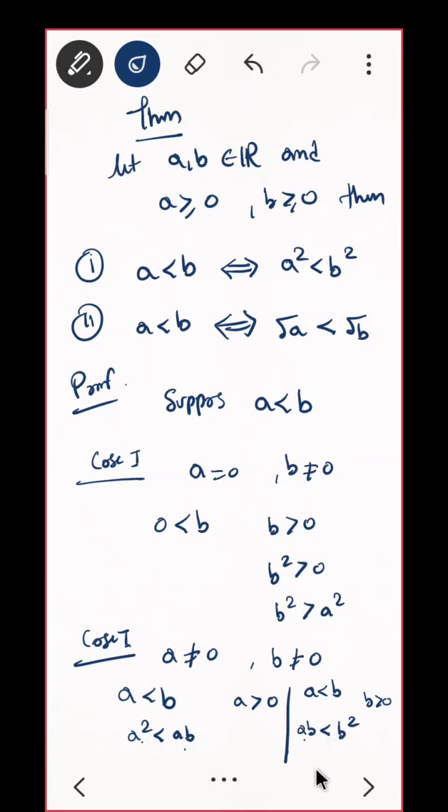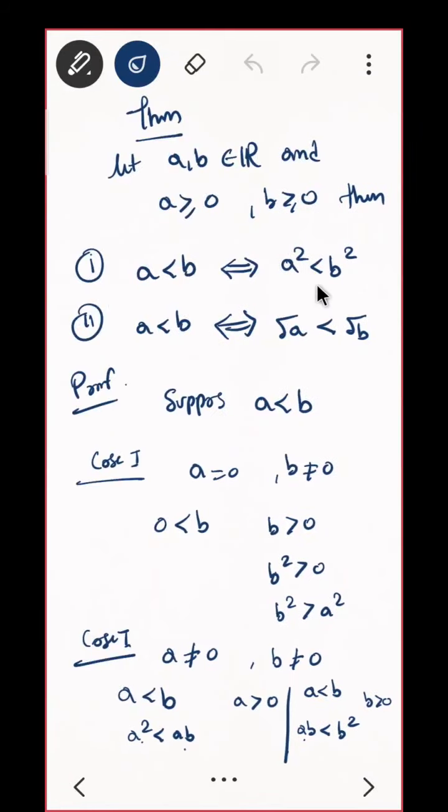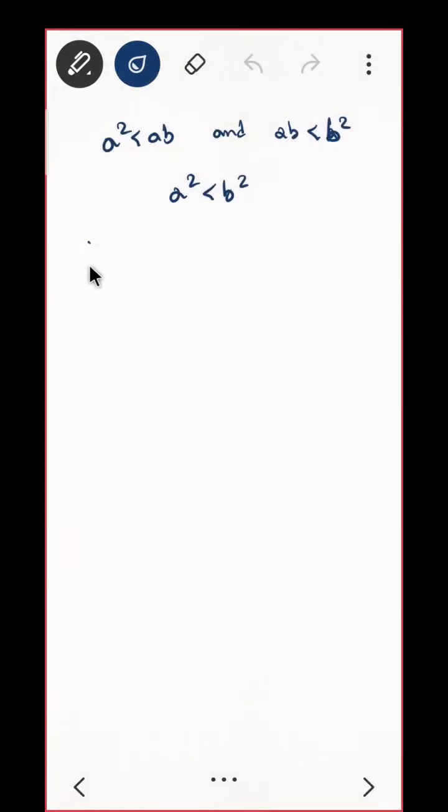That means what? A square is less than B square. Perfect. This is what you are supposed to prove. Do you see? Hence, the first part is done. A square is less than B square. Now what?